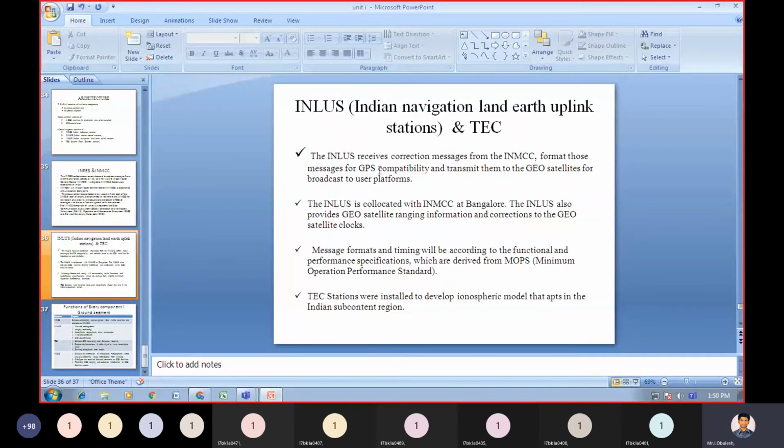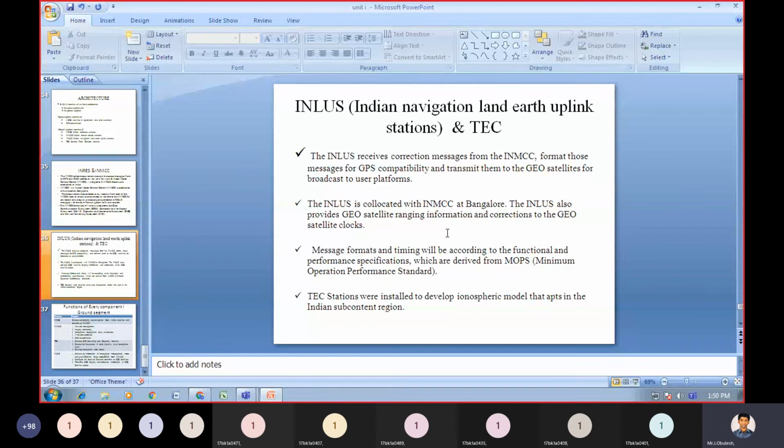The INLUS receives correction messages from the INMCC, formats those messages for GPS compatibility, and transmits them to GEO satellites for broadcast to the user platform. The INLUS is collocated with INMCC at Bangalore.